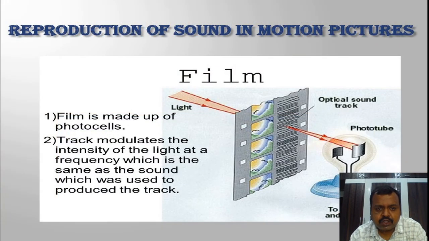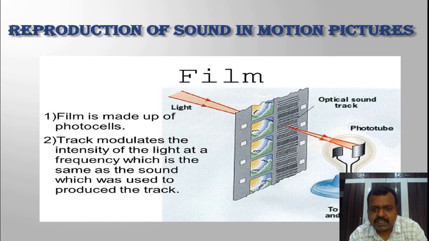Next application is reproduction of sound in motion picture. So in the figure there is one cinema film. At the edges of the cinema film there is a soundtrack recorded. Here, to reproduce that sound we use a photocell. For this, light from a powerful lamp is allowed to pass through the soundtrack recorded at the edge of the cinema film, and that transmitted light is allowed to be incident on the photocell.